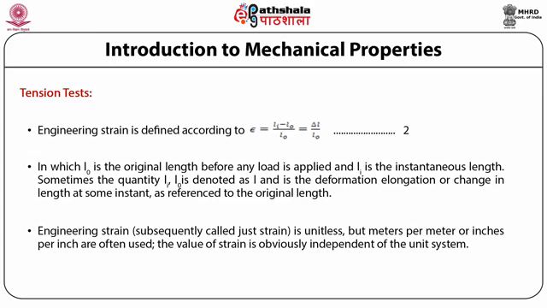Engineering strain, subsequently just called strain, is a unitless quantity, but meters per meter or inches per inch are often used. The value of strain is obviously independent of the unit system.